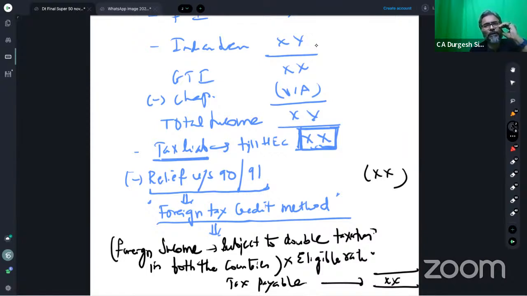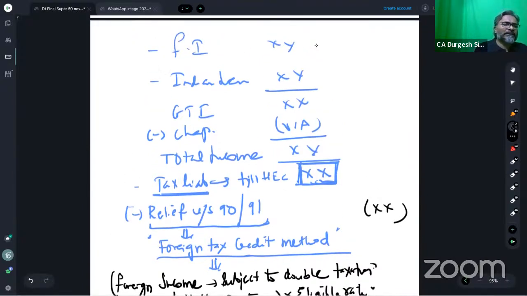Now here, students, I just want to address 2 or 3 very important points, because on those points only, you people make mistakes in the examination. That is what I need to caution all of you about at this stage. If you are copying it, then that's fine. So, students, first and foremost, the foreign income.